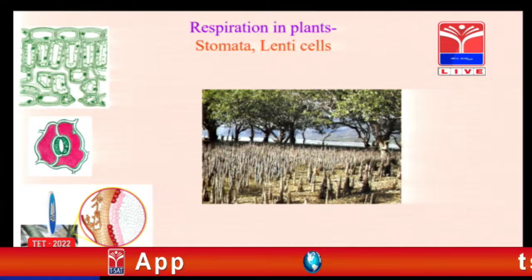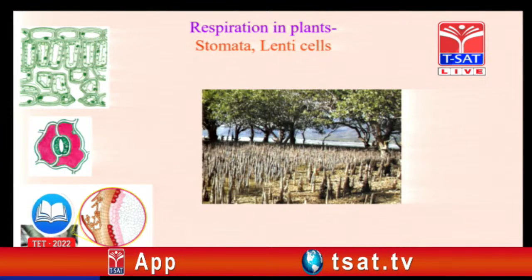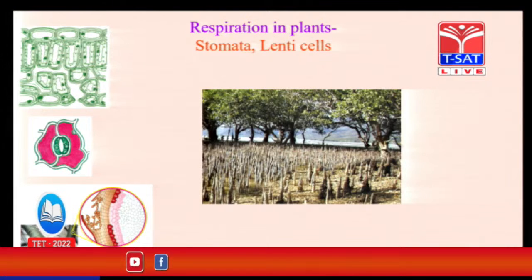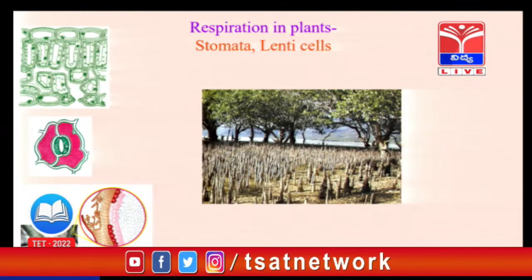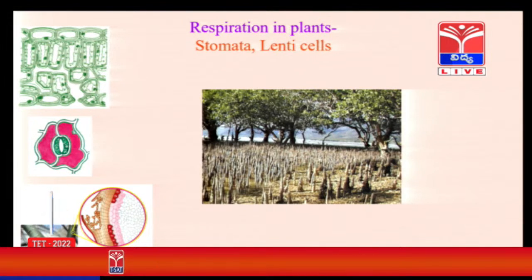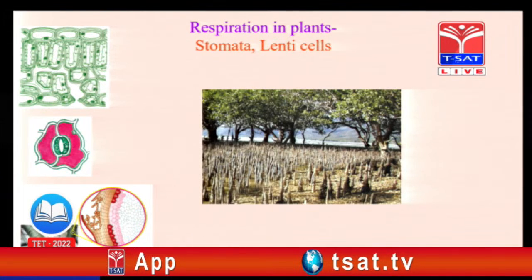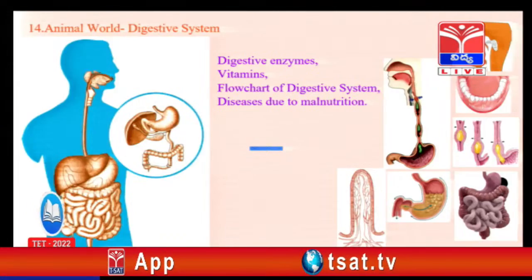So one more thing is respiration in the plants. As we discussed earlier, stomata are present in the leaves, lenticels present on the stems. In some marshy areas and mangrove areas, some aerial roots are there. They are meant for respiration in the plants. So like this, you may focus on the systems.